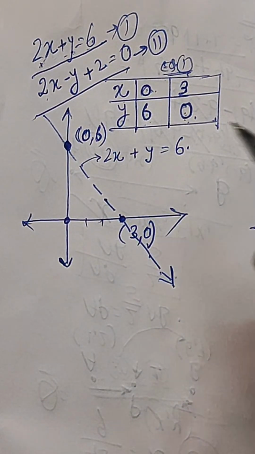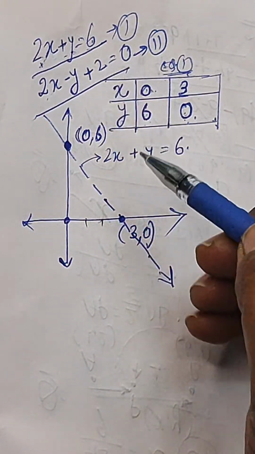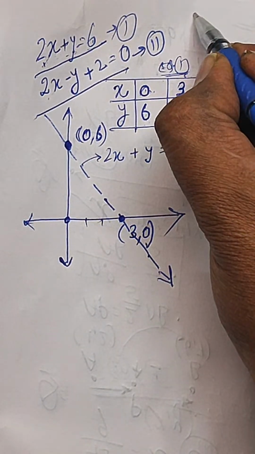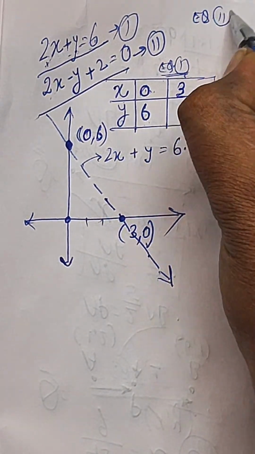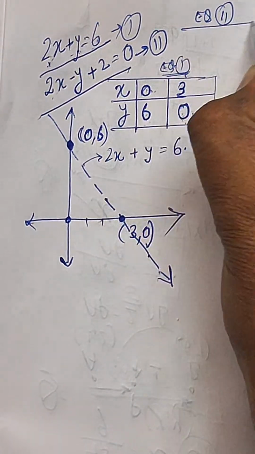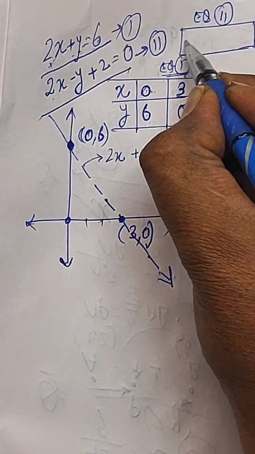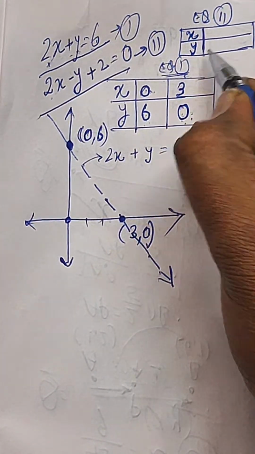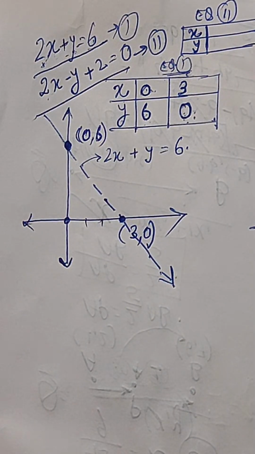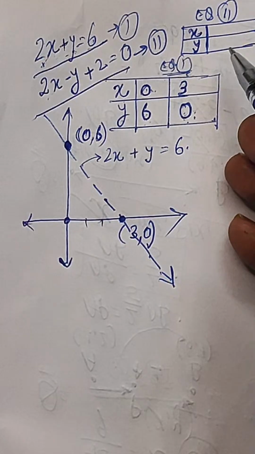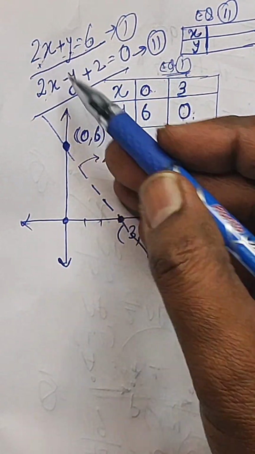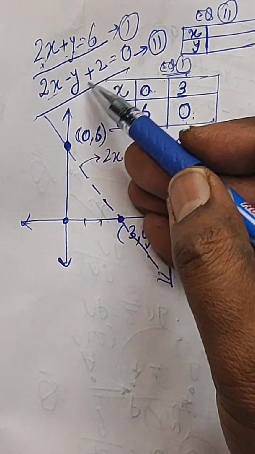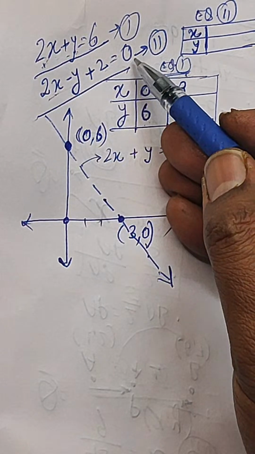Now the other one is 2x minus y plus 2 equal to 0. As we did for equation number 1, similarly plot for equation number 2, using the same table of x and y, the two sets of values we need to plot it. So for equation number 2, when x is 0, the value of y is 2, because minus y is going to the RHS.